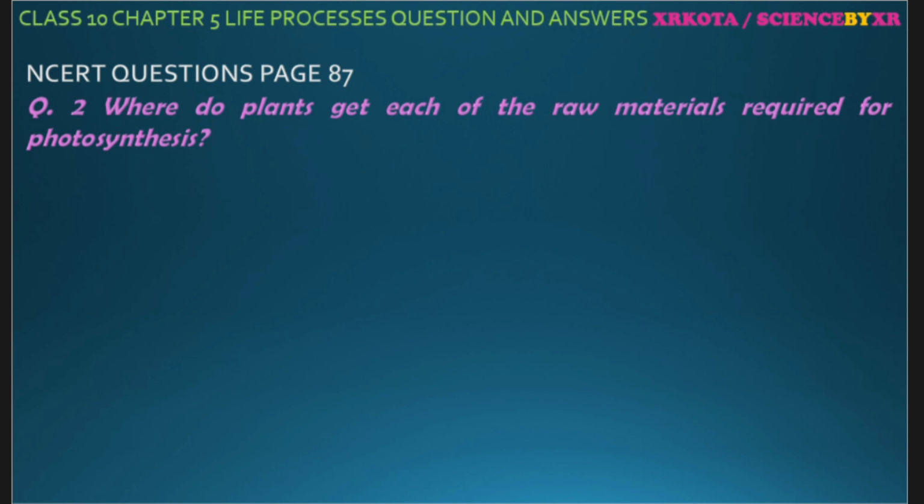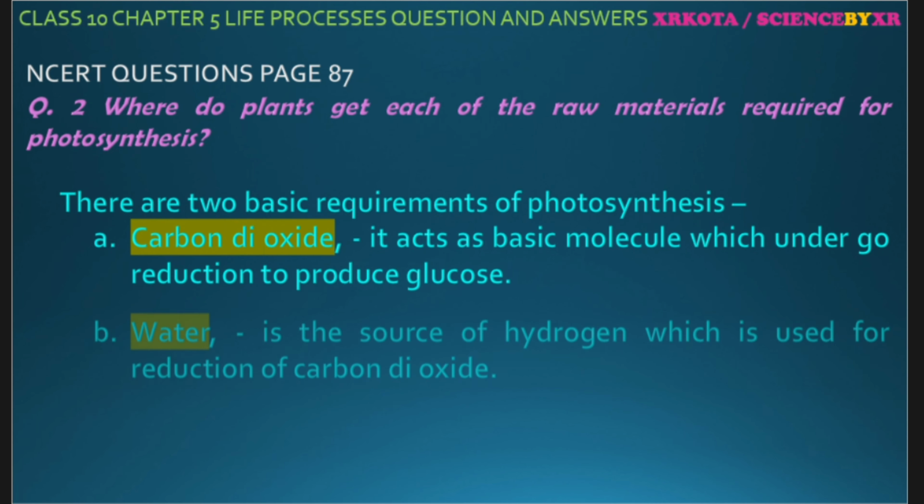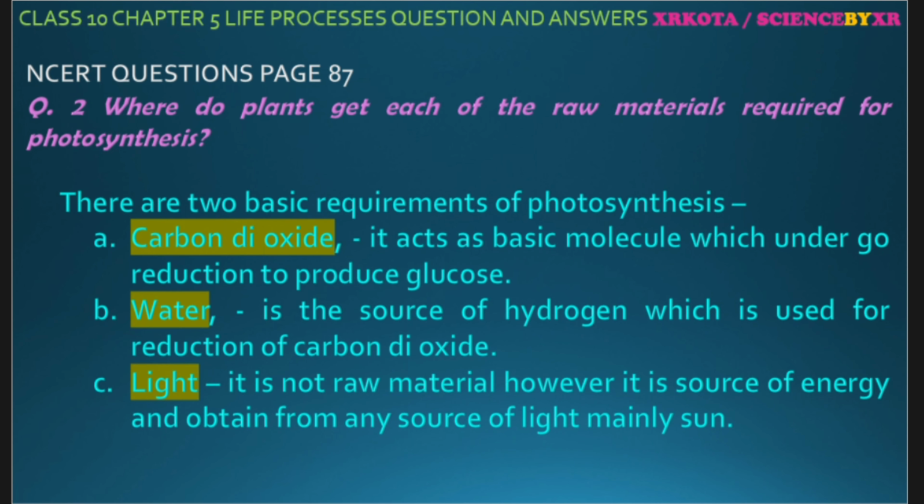Okay, question number 2 on page 87. Where do plants get each of their raw material required for photosynthesis? Raw materials like carbon dioxide they will get from the atmosphere. Now this carbon dioxide is used for reduction into glucose. Carbon dioxide they get from air for the land plants and dissolved in water for the aquatic plants. Water is the source of hydrogen which is used for reduction of carbon dioxide, and the third is light. Of course light is not a raw material, but we are just writing it.